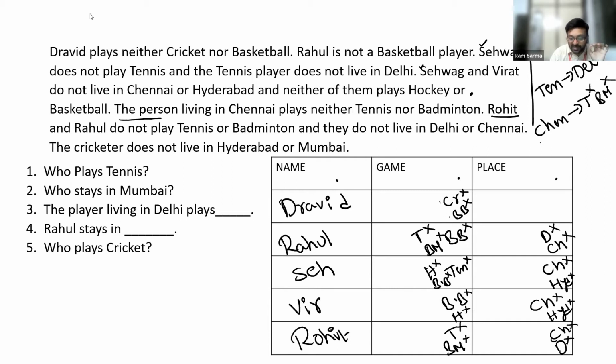CR means cricket, BB is basketball, T is tennis, BM is badminton, and H is hockey. As far as places are concerned, D is Delhi, CH is Chennai, H is Hyderabad, and the places we are left with are Kolkata and Mumbai. Good. Let's work on this now.